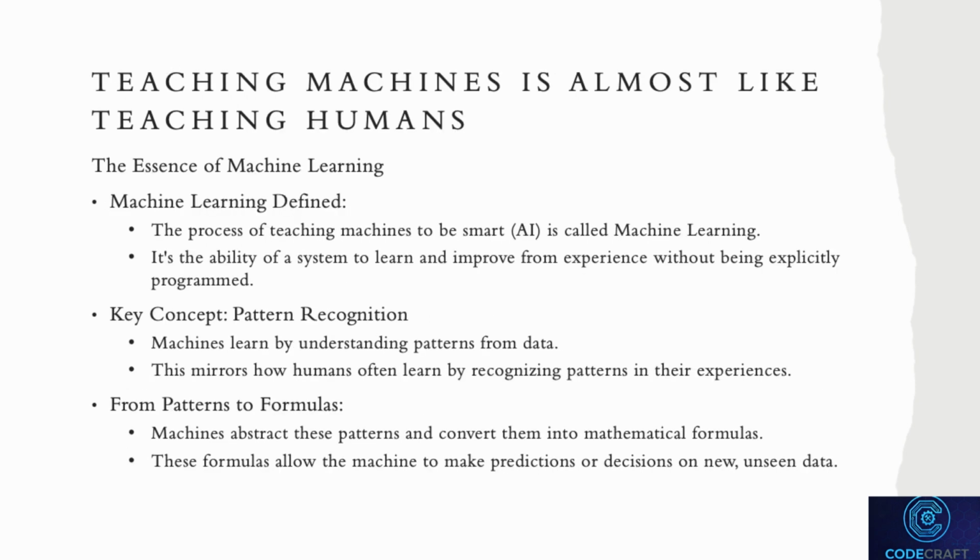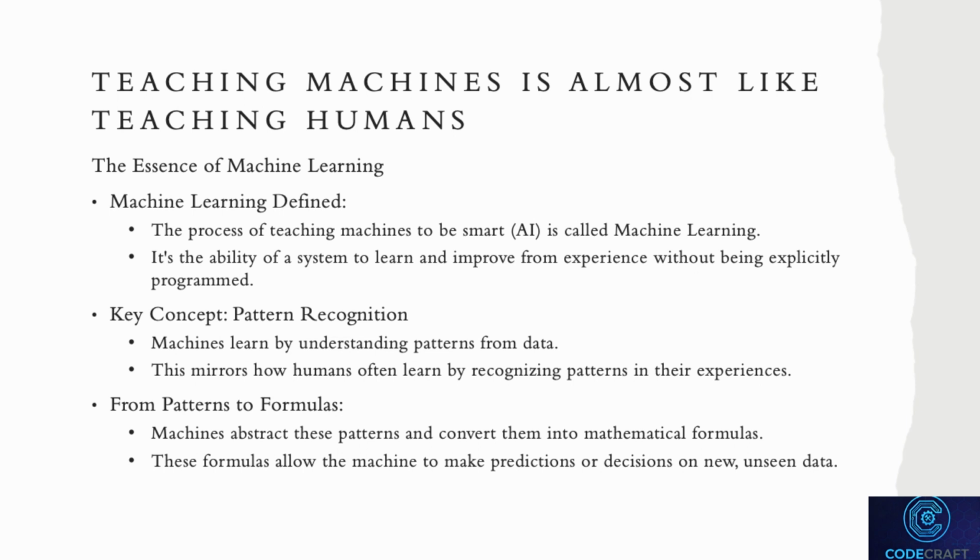In this slide, we delve into the essence of machine learning, which is the primary method we use to teach machines to become intelligent. Just like teaching humans, the process involves learning from experience and improving over time. We start by defining machine learning as the process of teaching machines to learn and improve without being explicitly programmed for every task. A key concept here is pattern recognition.